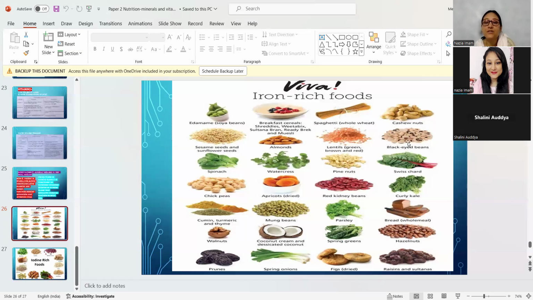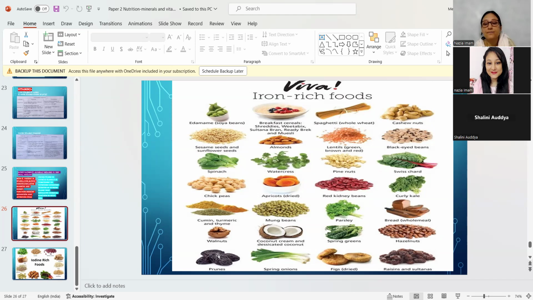Black-eyed beans are rich in protein as well, and they are rich in iron as well. That day I had explained that when we say something is rich in iron, it doesn't mean that one thing is rich in only one nutrient. Many things are rich in multiple nutrients. Like kidney beans, they are rich in protein. These beans are also rich in iron.